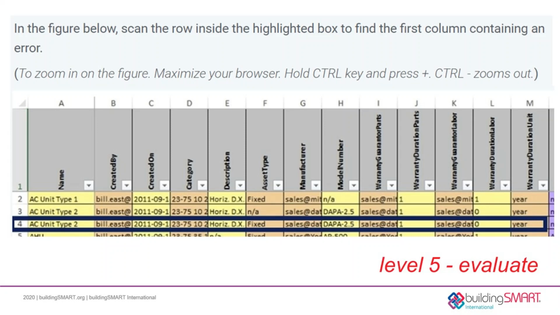We notice that the value for type name shows up in both rows 3 and 4. Because we know that the value found in type name must be unique, we can deduce that the correct answer for this question of which cell is incorrect is type name. This is a great example of how questions in the exam can assess Bloom's taxonomy knowledge and skills of different levels. So now let's return to the exam as a whole.